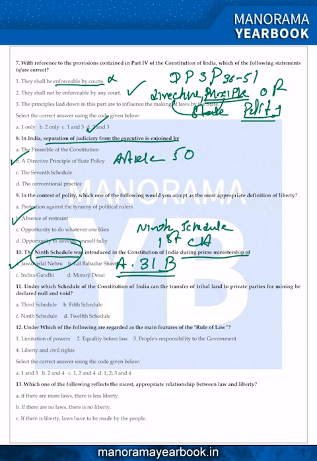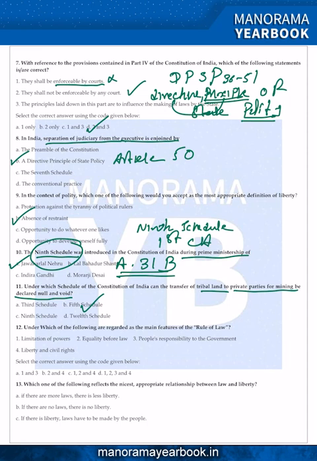11. Under which schedule of the Constitution of India can the transfer of tribal land to a private party for mining be declared null and void? That is the 5th Schedule of the Constitution. The 11th answer is the 5th Schedule of the Constitution.